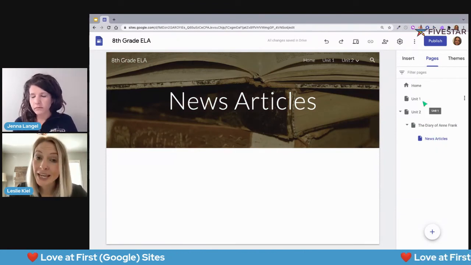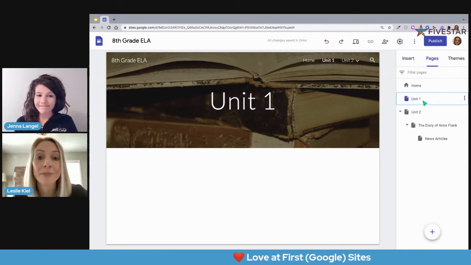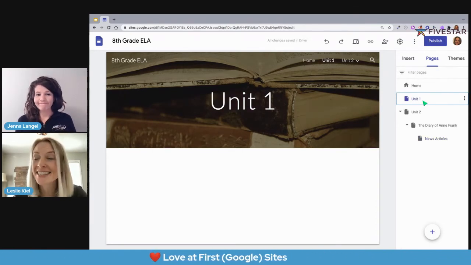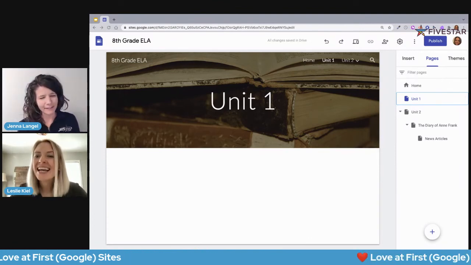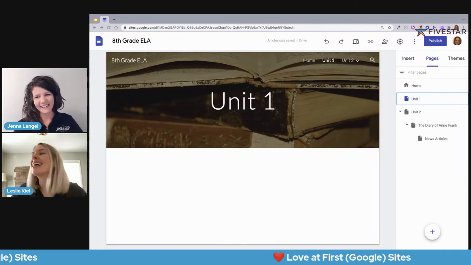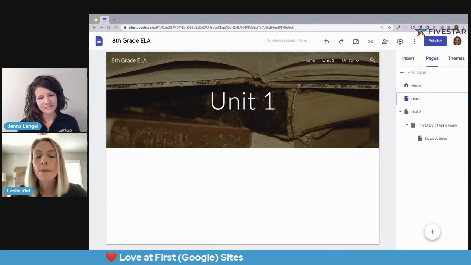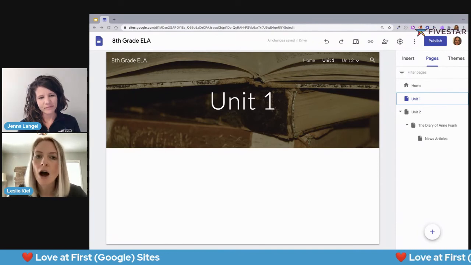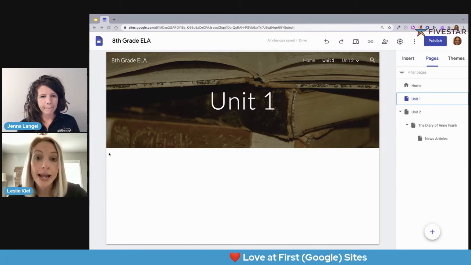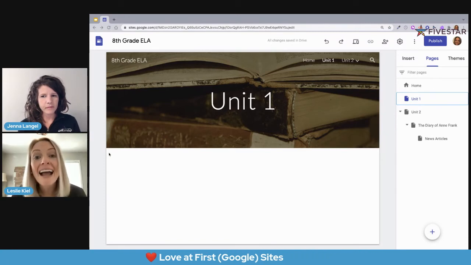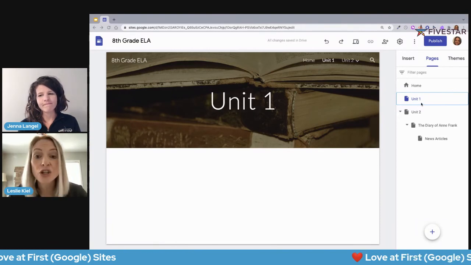Now, something that's really handy, I don't know if you were the teacher that liked to get everything planned out way far in advance. That's what I always aimed for. I don't know if I got it. If that's you, if you're someone that likes to plan for the future, Sites has an awesome feature that you're going to want to check out. And that is the ability to create these pages, but then hide them from user navigation. So let's say we're just on Unit 1 right now.